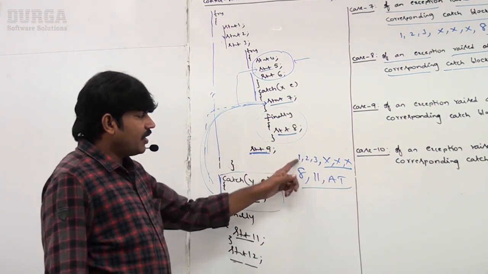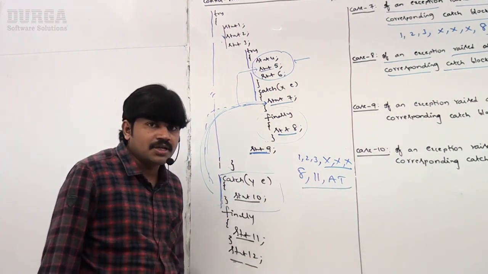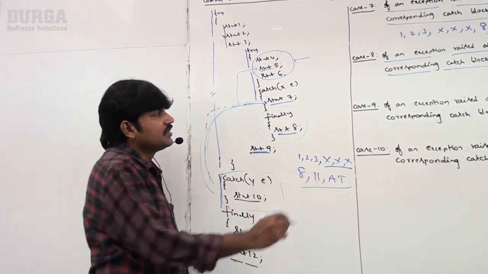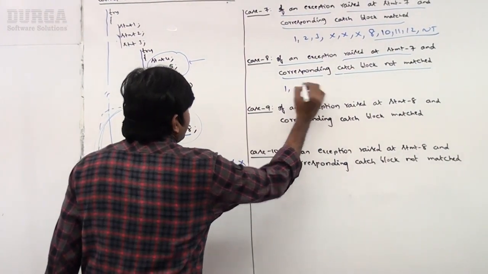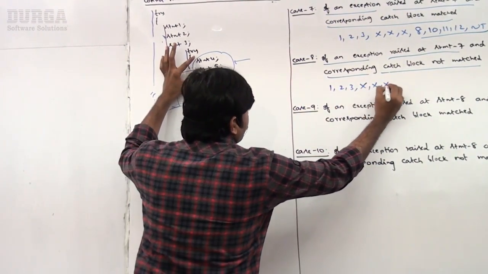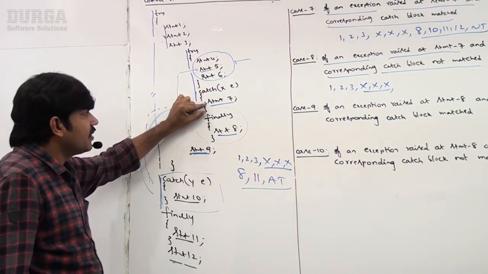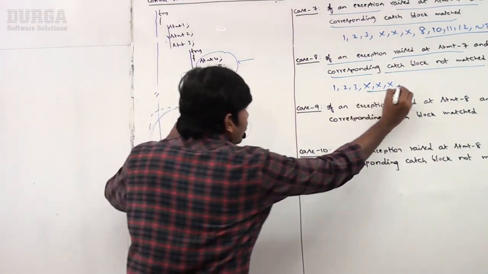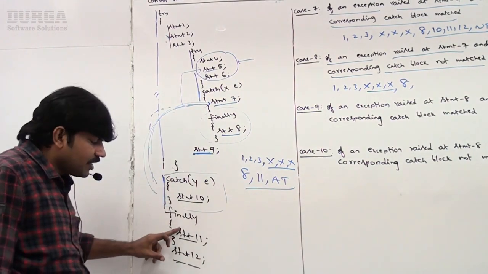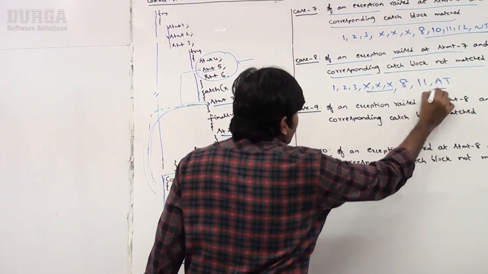Are you getting the point? 1, 2, 3, XXX, 8, 11, and then abnormal termination. Everyone can understand, right? What is the flow here we are going to get? 1, 2, 3 compulsory. 4, 5, 6 may or may not, because there is a problem at 4 or 5, 6. Because of that 7 came, but while executing 7, an exception is raised, finally block, and then outer catch block not matched, abnormal termination. But before abnormal termination, only the finally block, followed by abnormal termination.